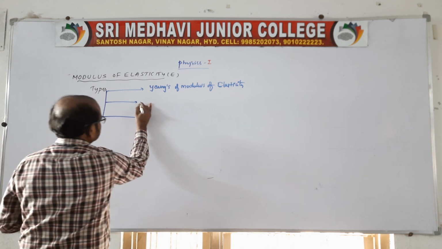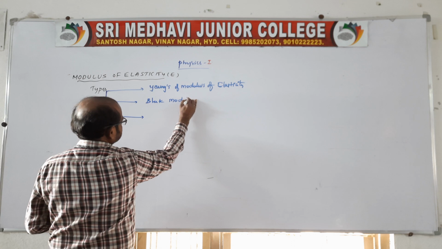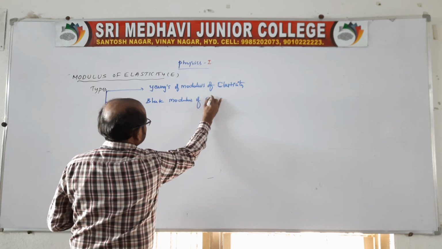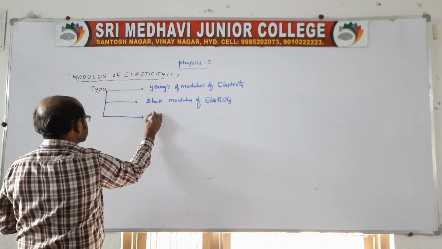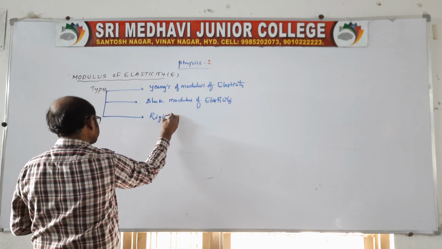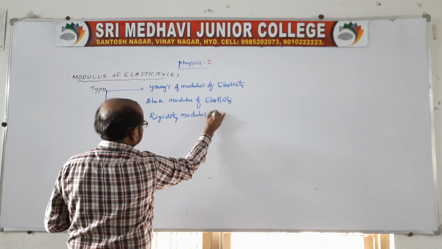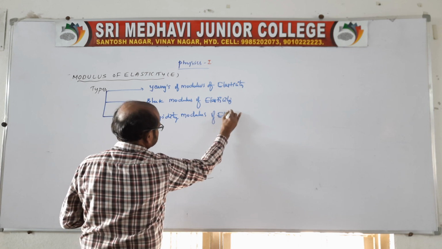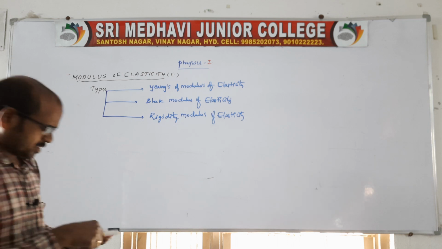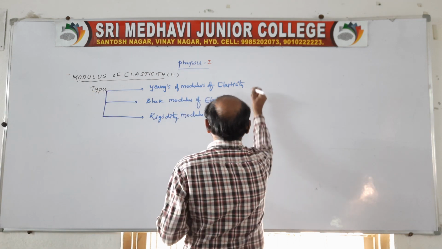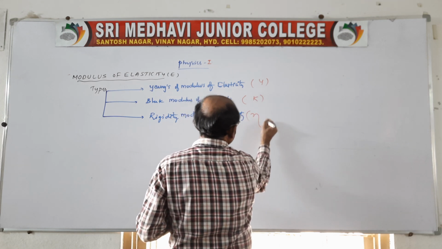The second one is bulk modulus of elasticity, and the third is rigidity modulus of elasticity. These are the three types. What is the Young's modulus? Of course, capital Y. Bulk modulus is K, and rigidity modulus is eta.